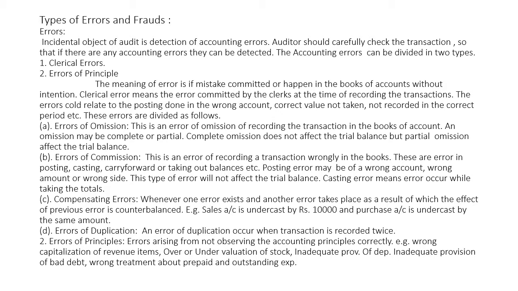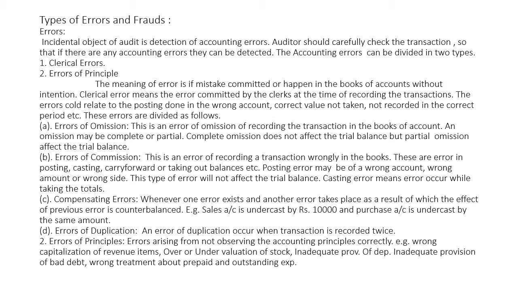This error occurs in the form of posting, casting, carry forward, or taking out the balances, etc. Posting error may be of a wrong account, wrong amount, or wrong side. For example, if purchases are made from X, but these purchases are recorded in Y's account, etc.